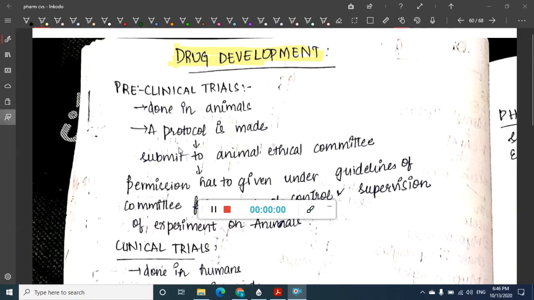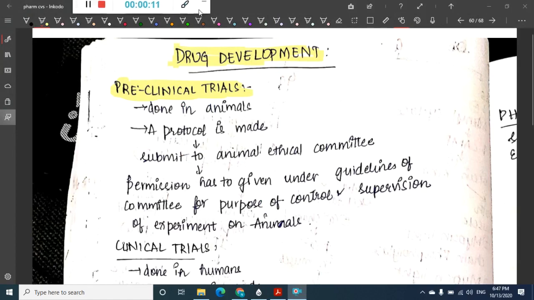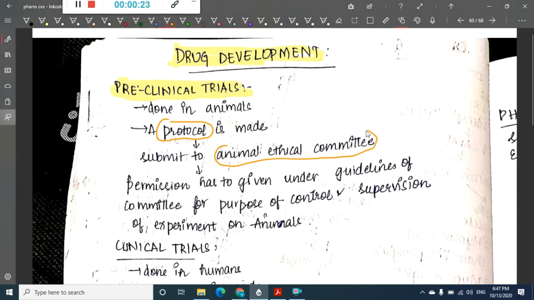Drug development. For drug development, we have something called preclinical trials. Preclinical trials are mainly done in animals, and a protocol is made. Before starting a trial we should make a protocol, and this protocol should be submitted to the animal ethical committee.